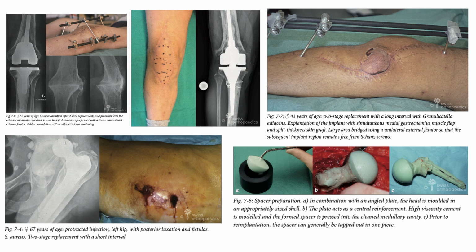So the large area is bridged using a unilateral external fixator, so that the subsequent implant region remains free from the Schanz screws. This is also a two-stage kind of formation, and helps in certain situations.